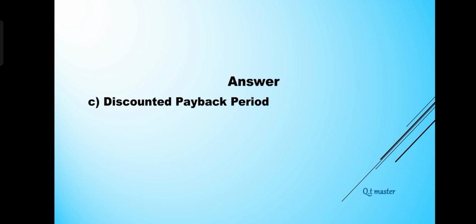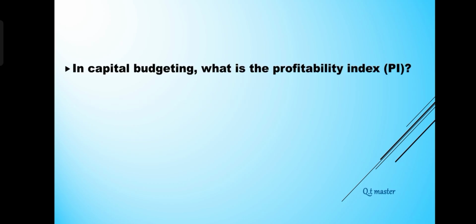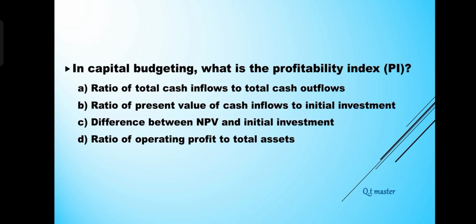In capital budgeting, what is the profitability index, PI? A. Ratio of total cash inflows to total cash outflows. B. Ratio of present value of cash inflows to initial investment. C. Difference between NPV and initial investment. D. Ratio of operating profit to total assets. Answer: B. Ratio of present value of cash inflows to initial investment.